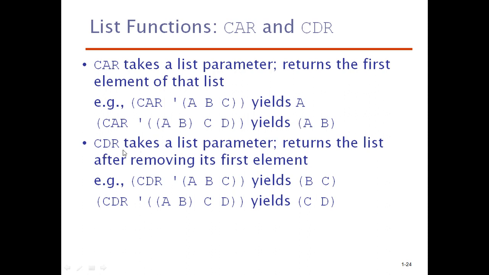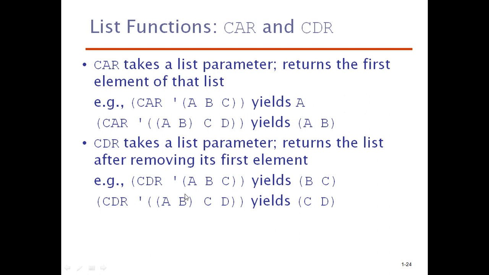Next, CDR takes a list parameter and returns the list after removing the first element. So if I want the first element, I have to use CAR. If I want the list with the first element removed, I have to go for CDR. The same example is used here, CDR of quote A B C. Now what will it print?